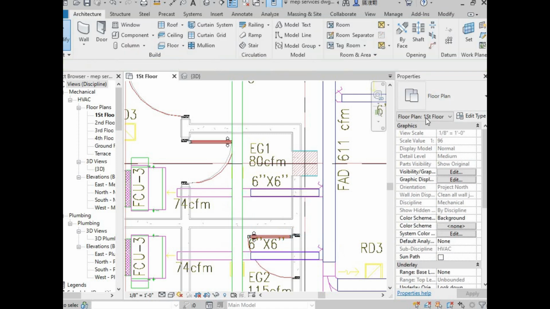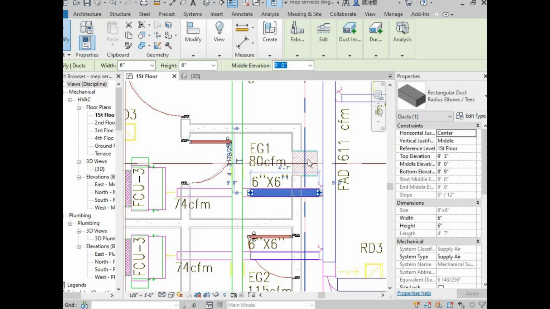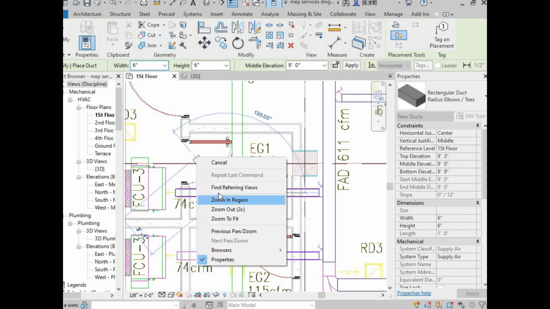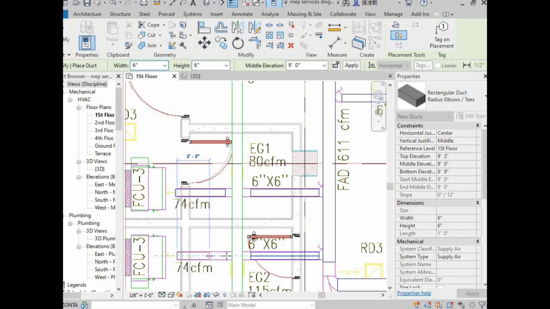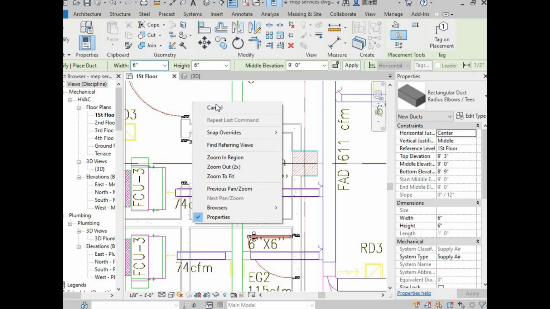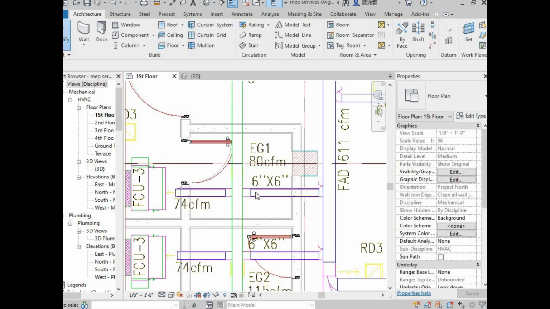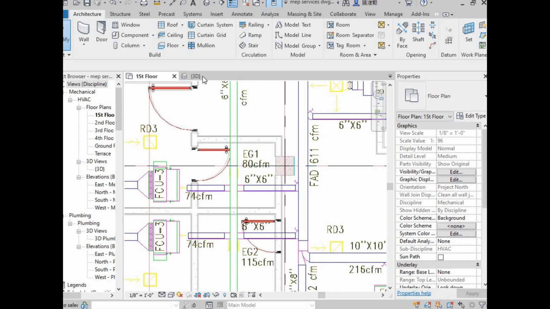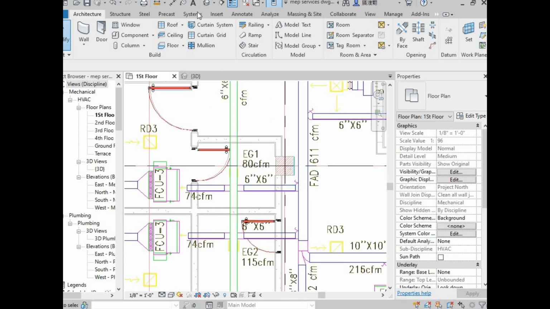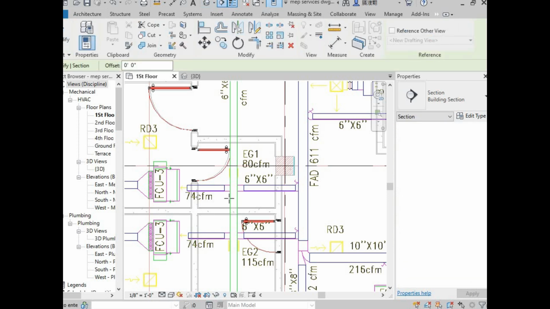After this I'm going to click on one duct and press CS for creating a similar duct on the other side. I tried to split the duct, but it is not happening, so that's why I have taken two different ducts on two different sides. We can't do the clash correction in a 3D view, so we have to provide a section here. So take a section and provide it here.